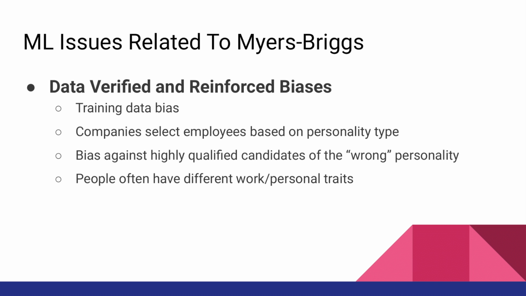Training data is inherently biased with respect to the way different kinds of people communicate. Companies are becoming more and more dependent on algorithm screening of candidates. If candidates are rejected solely based on algorithmically generated personality types, the company may miss out on very highly qualified candidates. Finally, people often have different strengths in their work versus their personal lives. Classification based on personal communication may not be reflective of how someone would behave in a workplace environment.